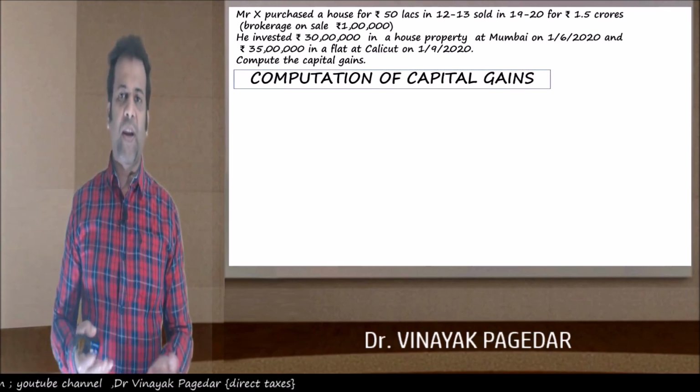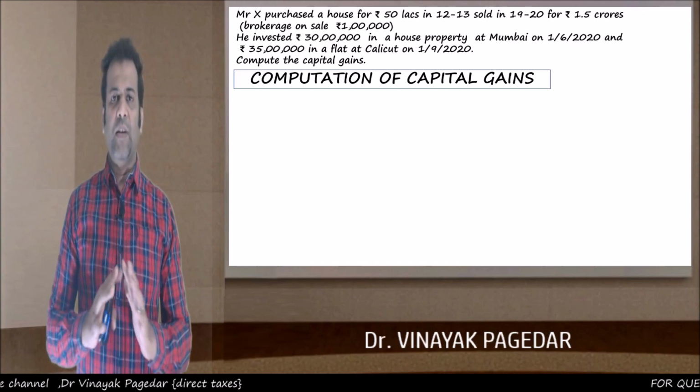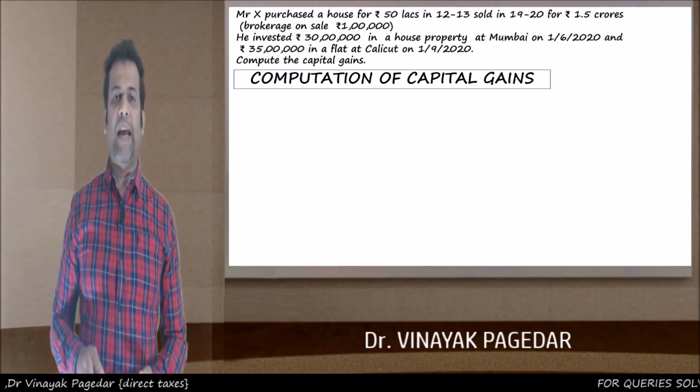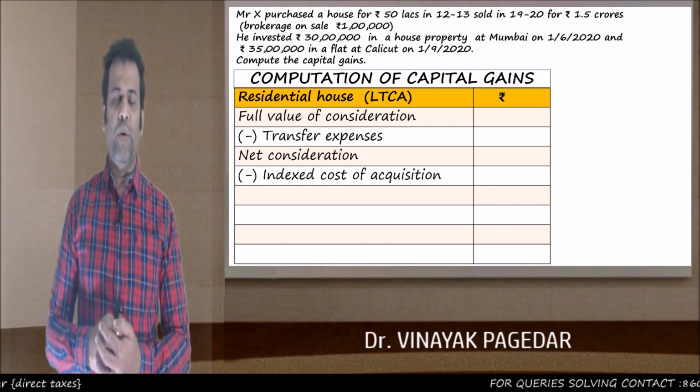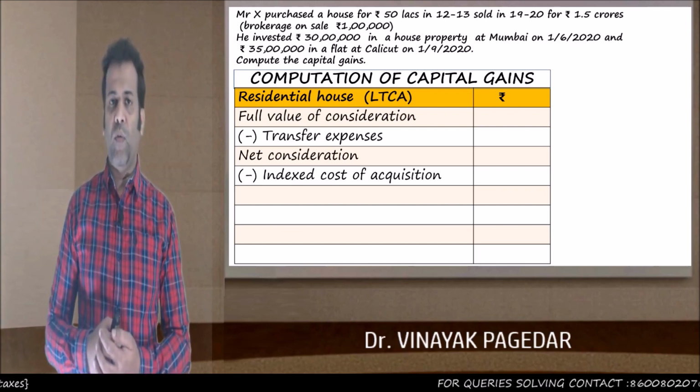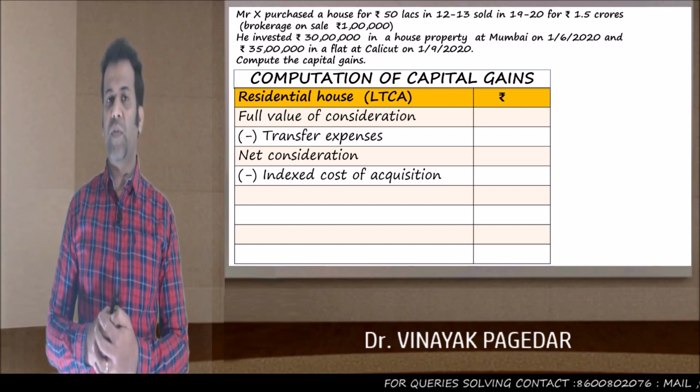Here I am skipping it because you understand these are basics. So we start with the computation of capital gains. Now all of you know how to do it. The full value of consideration minus the transfer expenses.